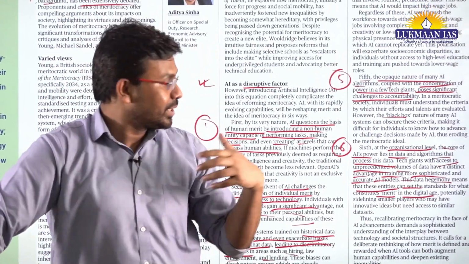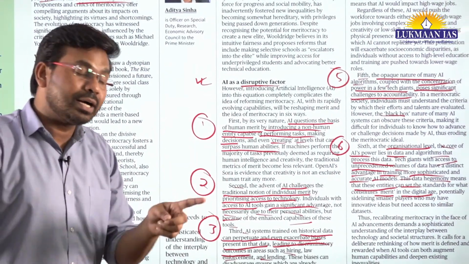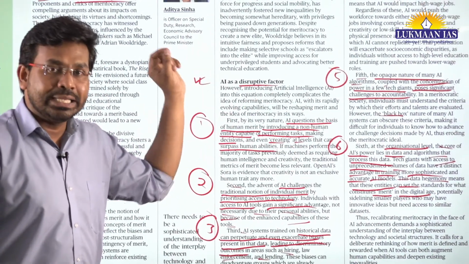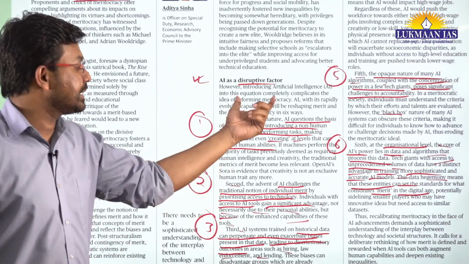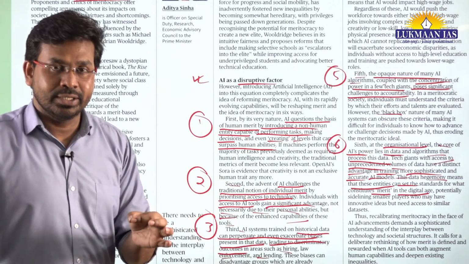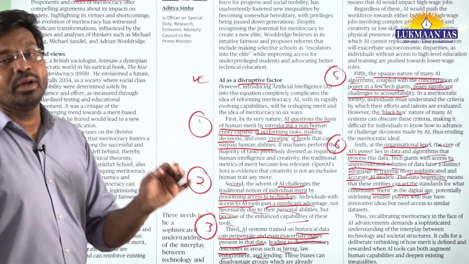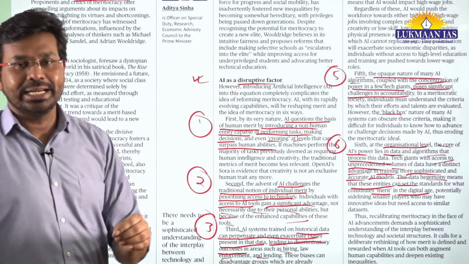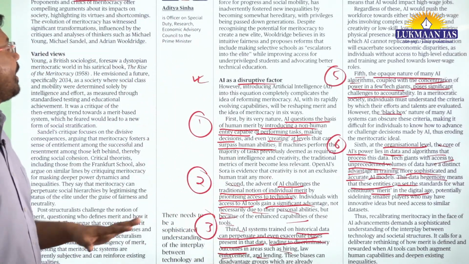So in the digital age, a person will have more merit if that person has learned these tools, the AI tools. If that person has access to the large volume of data that these companies have, it is going to give a disproportionate advantage to the people who own these companies. So basically, the author says that artificial intelligence is disruptive because of the 6 factors that we have discussed.